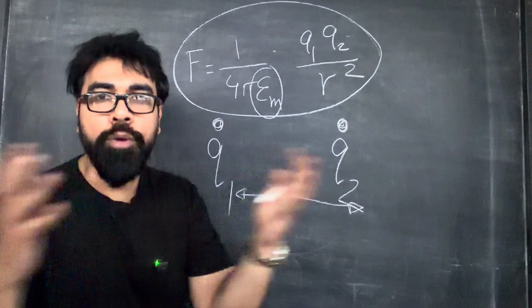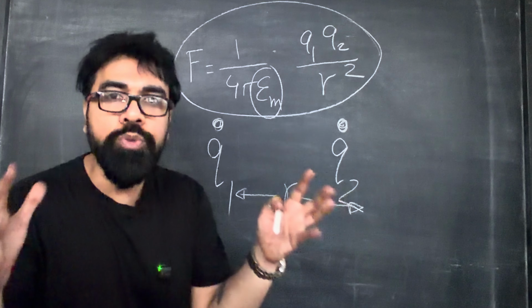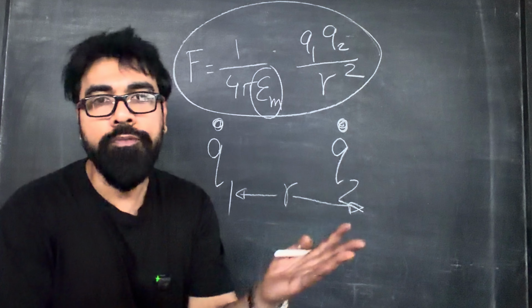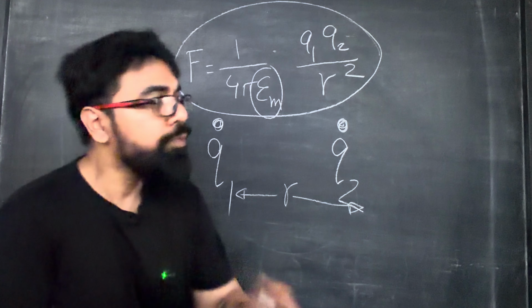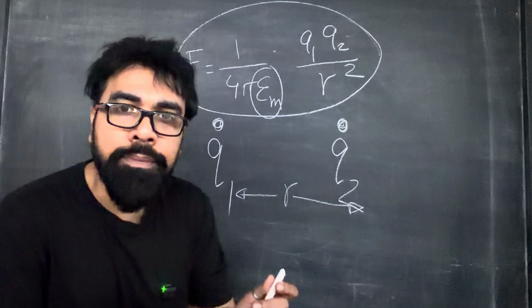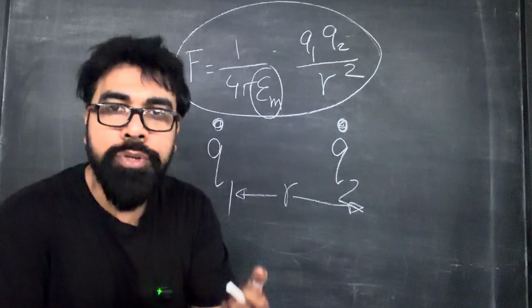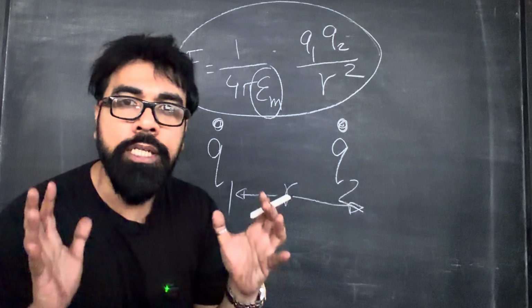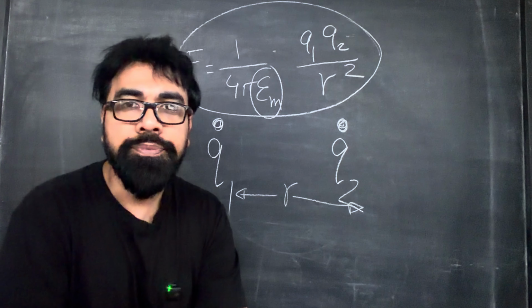If they don't communicate, do you think the bonding remains very strong? The answer is obviously no, right? Similarly, the permittivity, this quantity epsilon m, is the mathematical measure of restriction provided by the medium to the interaction of the charges. I hope I made it clear.